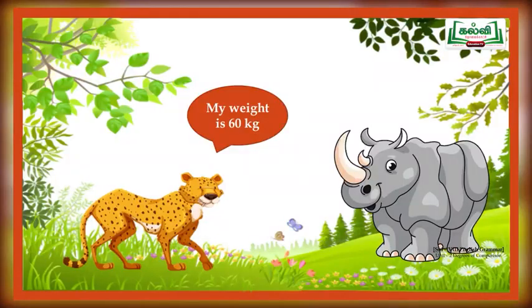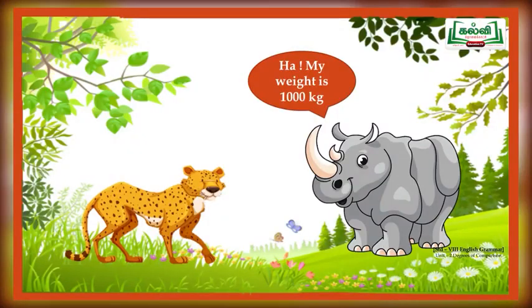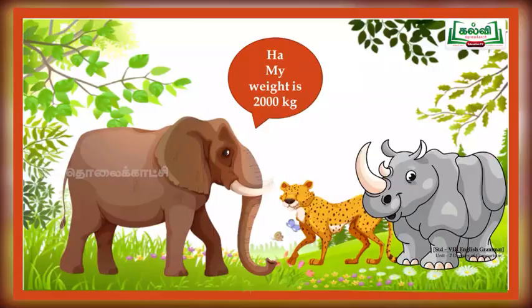The cheetah said that my weight is 60 kilogram. Like that, the cheetah said. After hearing that, the rhinoceros laughed at the cheetah and said, ha ha, do you know what is my weight? My weight is 1000 kilogram. When these two animals were talking, one more friend, elephant, came into the screen. He said, stop your arguments. Do you know what is my weight? My weight is more than 2000 kilogram.